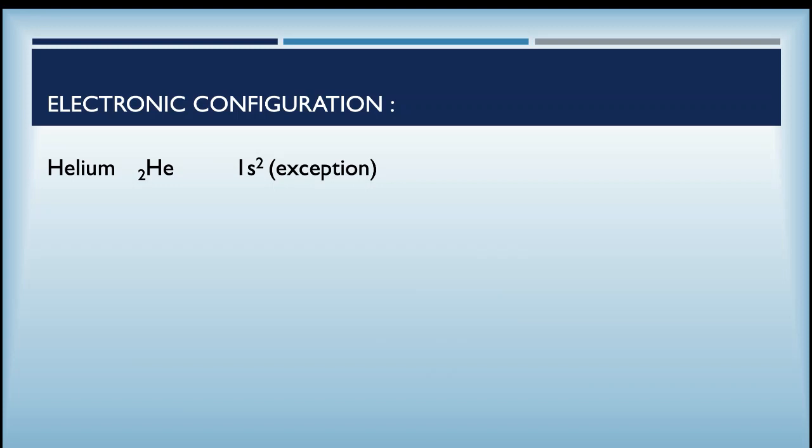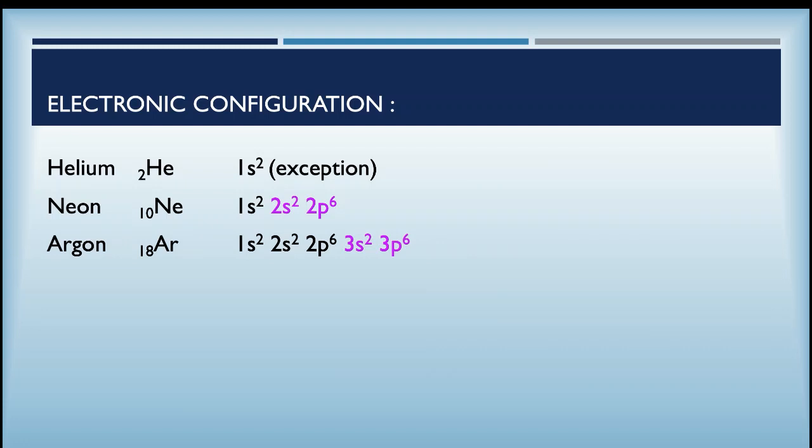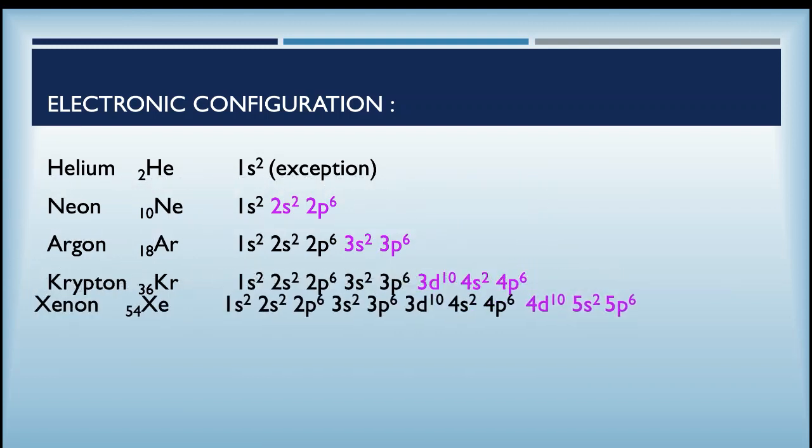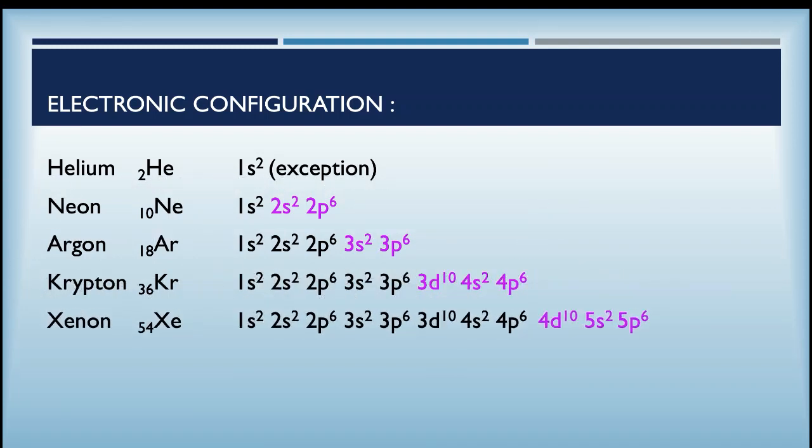If we see the electronic configuration, helium, atomic number 2, is an exception to the general configuration ns2np6. After that, neon, atomic number 10, is completely filled: 1s2 2s2 2p6. Then argon, atomic number 18: after neon's 1s2 2s2 2p6, we add 3s2 3p6, and that is a stable configuration. For krypton, atomic number 36, we have 3d10 4s2 4p6. This whole configuration we can take as the stable configuration of krypton.